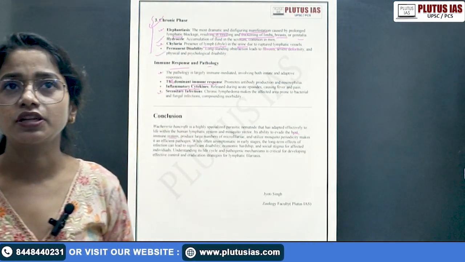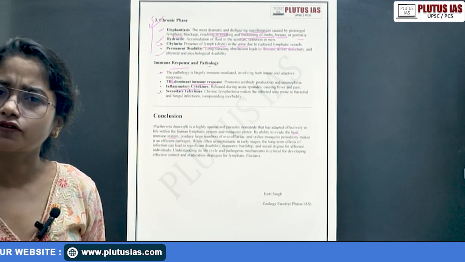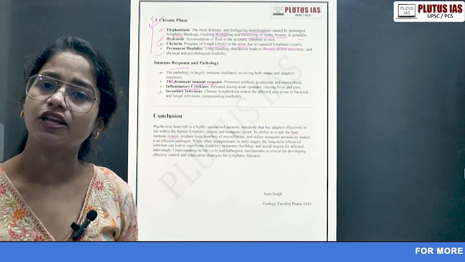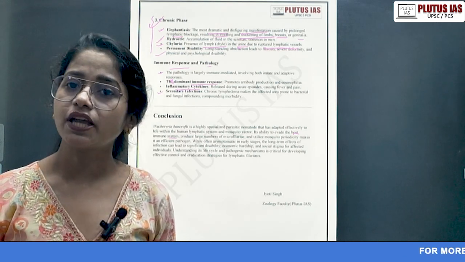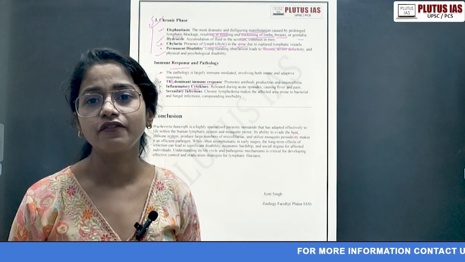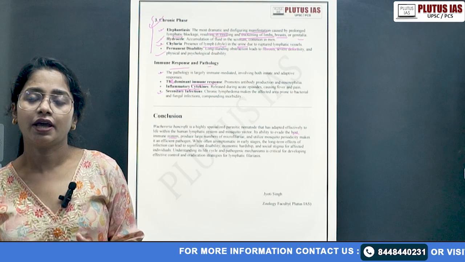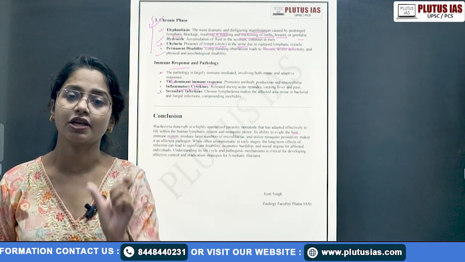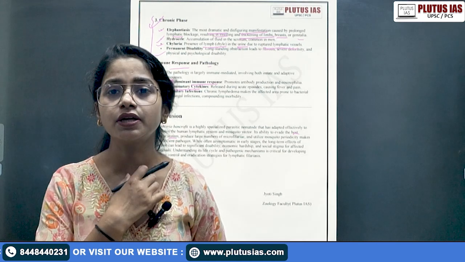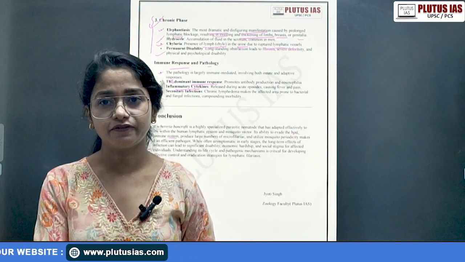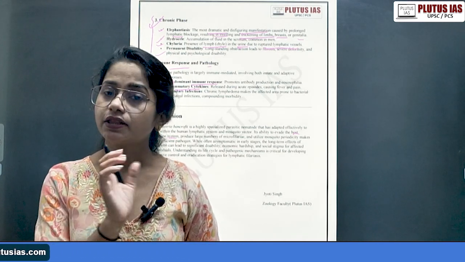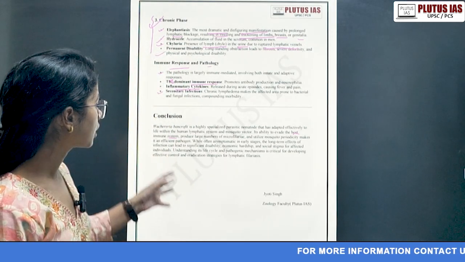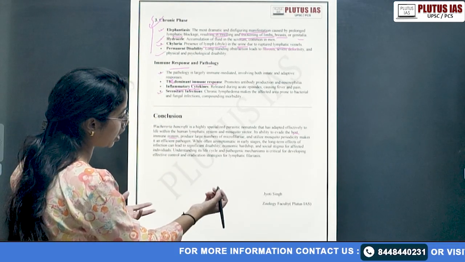Suppose we talk about Plasmodium, I think we have talked about it earlier also. If the simple question is the life cycle of Plasmodium, then you will conclude with the significance of its life in different hosts, because it's a question on the life cycle. But if the question is about the pathogens causing malaria, then you will write the pathogenicity in the conclusion. So if we want to conclude it, how do we conclude it?